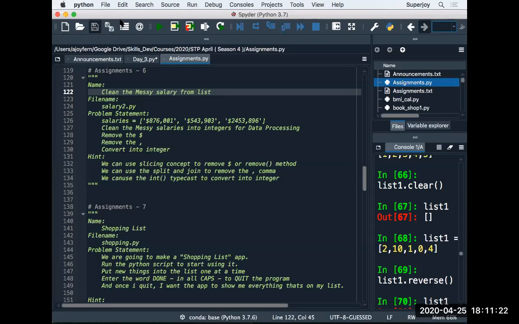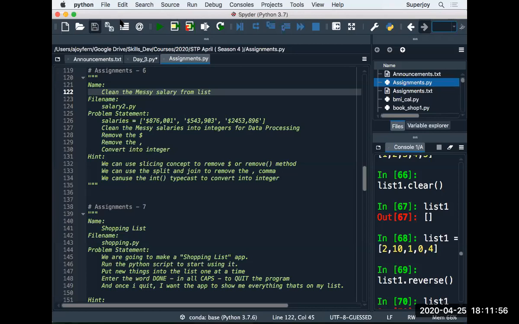Once Yogendra sir comes, I'll run the solutions for both and tell you how the output should look. Okay, Rupasari, is this clear? It should print a list with the clean salaries. This is what you need to do in assignment number 6. Now coming to assignment number 7. Assignment number 7 is a bit typical one.